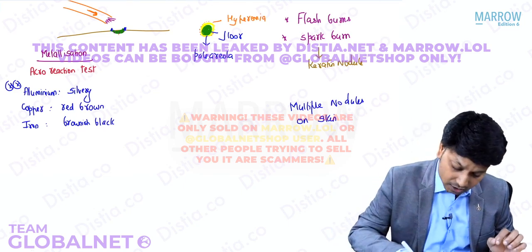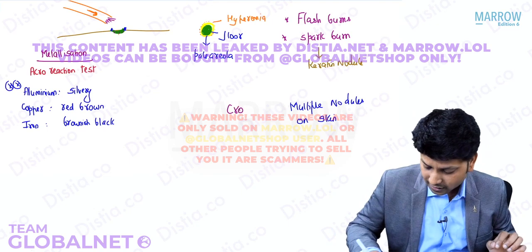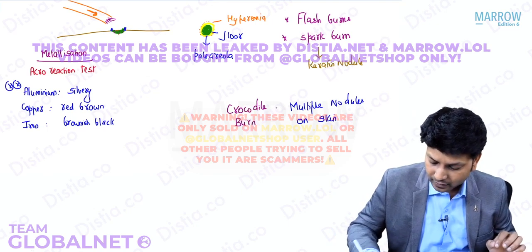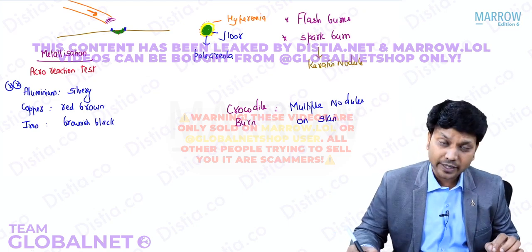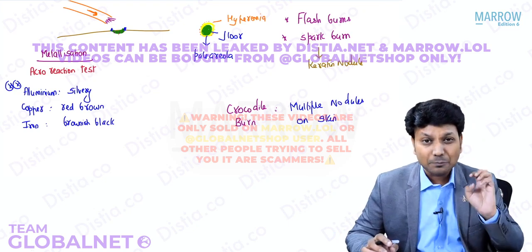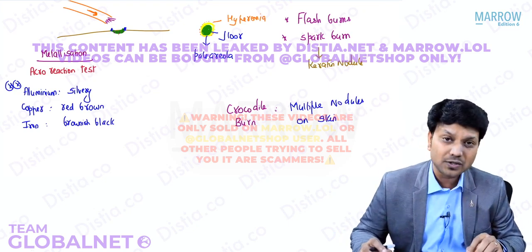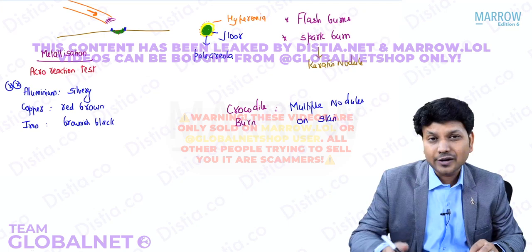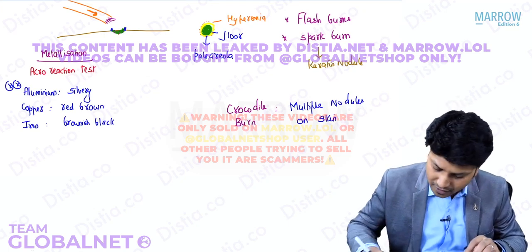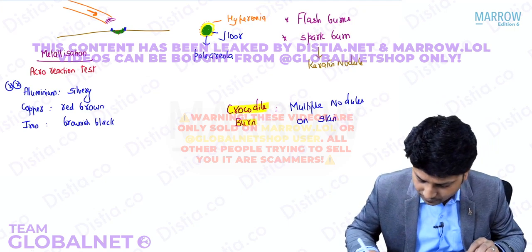That is why this burn is called crocodile burn. Because of a lot of sparks burning the skin, you will have multiple nodules, and the skin will look like the skin of a crocodile.